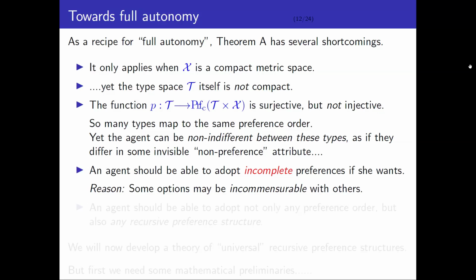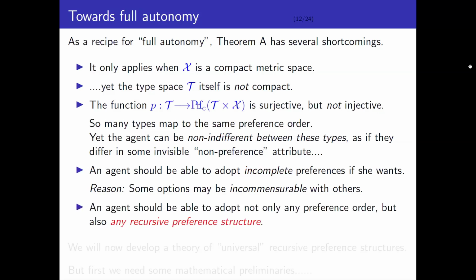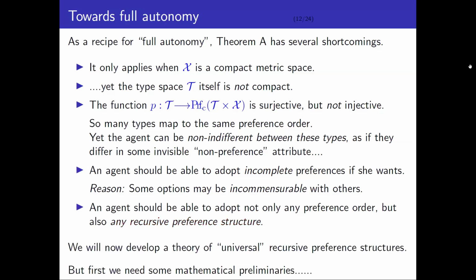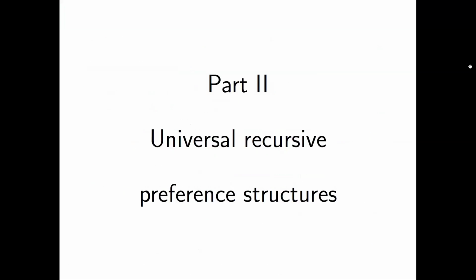And finally, a more ambitious goal: arguably, to be fully autonomous, an agent should be able to adopt not only any preference order, but she should also be able to, in some sense, adopt any recursive preference structure. So what I'm going to show you now is a model, a theory of universal recursive preference structures, which satisfies these desiderata. But first, we need some more mathematical machinery. All right, so now we're into part 2.